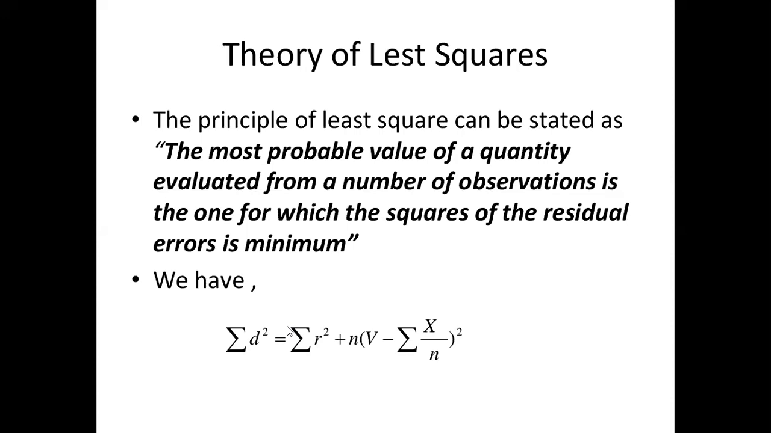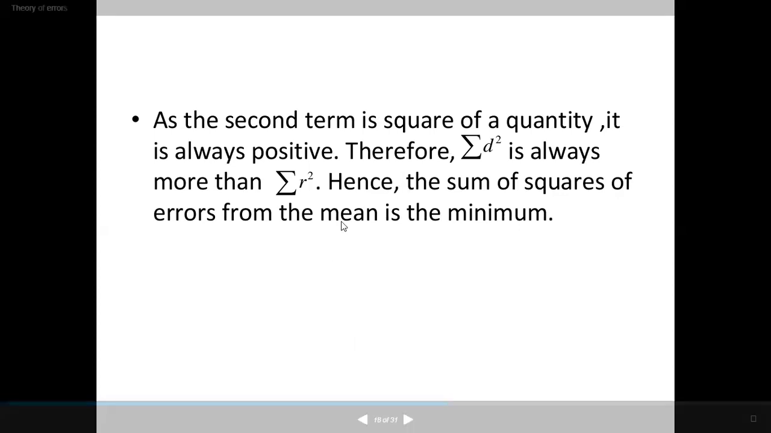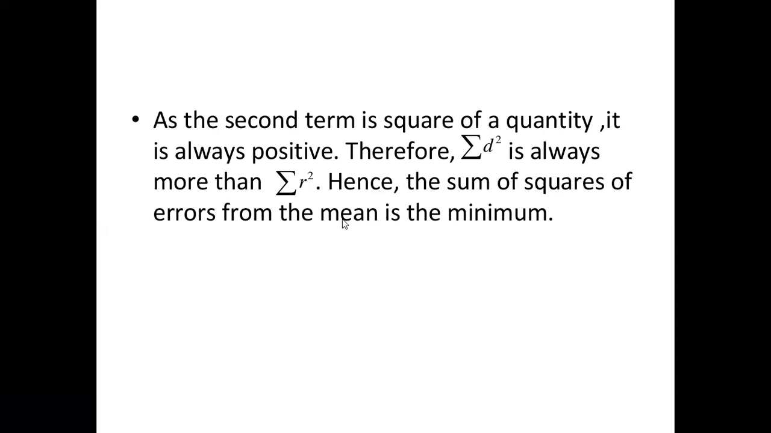So sigma d square is equal to sigma r square plus n into (v minus sigma x upon n) whole square. As the second term is a square of a quantity, it is always positive. Therefore, sigma d square is always more than sigma r square.